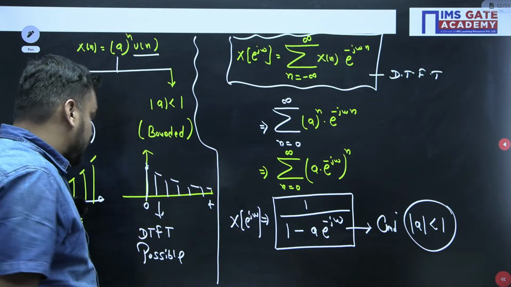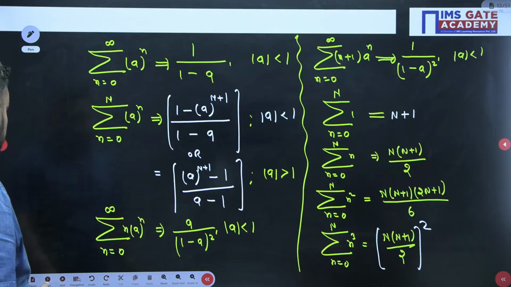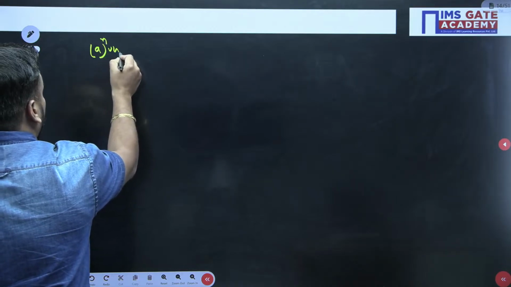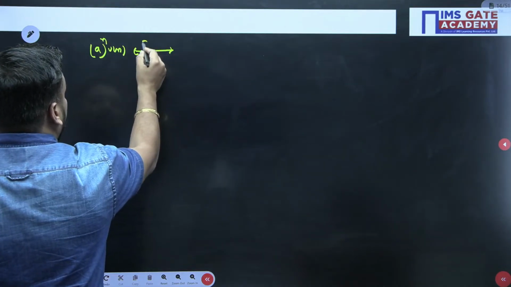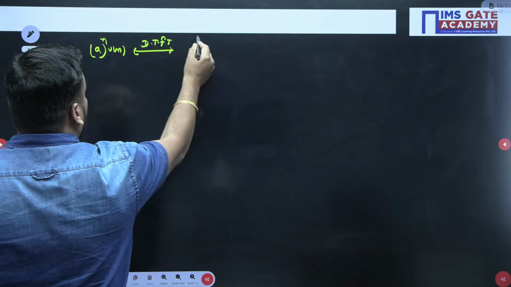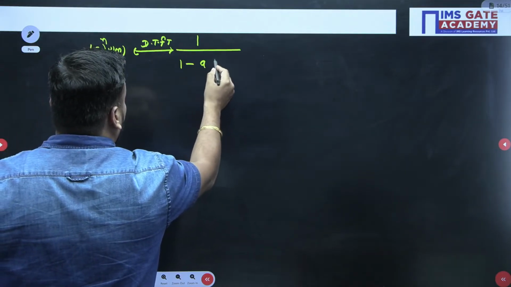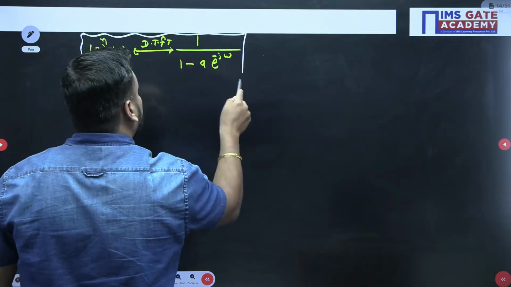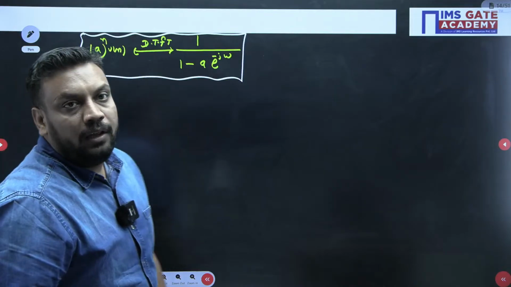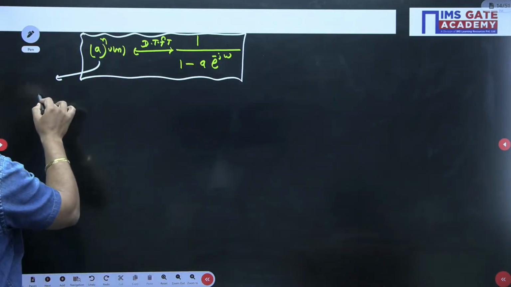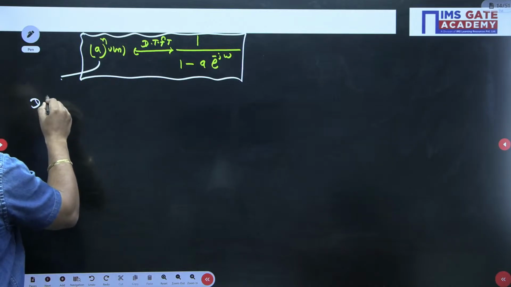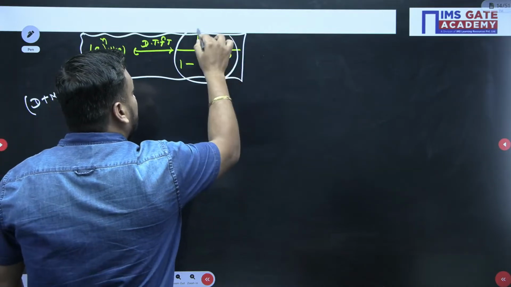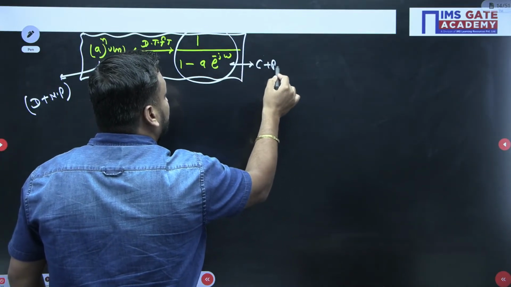So we got this expression guys, I hope you are getting this. I am writing the expression again: the DTFT of a to the power n u[n] is nothing but 1 upon (1 minus a e to the power minus j omega). Now guys, just for the sake of interest, I want to prove that if this x[n] is discrete and non-periodic, then this X(e to the power j omega) should be continuous and periodic. I want to prove this.